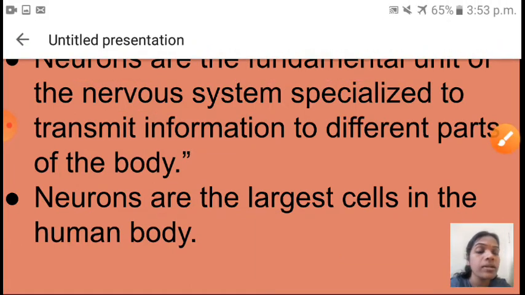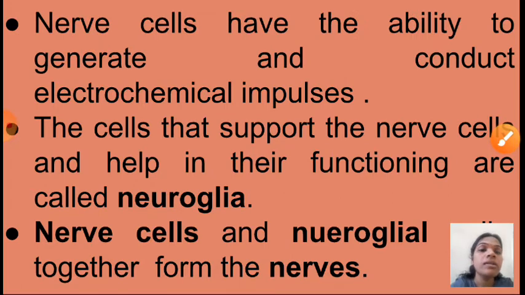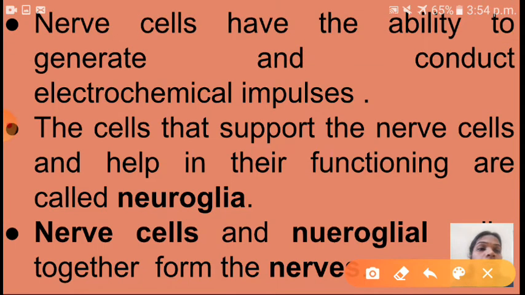our body. Okay, children. And next one you have to see here that nerve cells have the ability to generate and conduct electrochemical impulses. Okay, so it is based on stimuli. So these electrochemical impulses are generated and conducted with the help of the nerve cells. Here once again I will read that first point. Nerve cells have the ability to generate and conduct. That means it will conduct from one place to another place. Conduct electrochemical impulses.